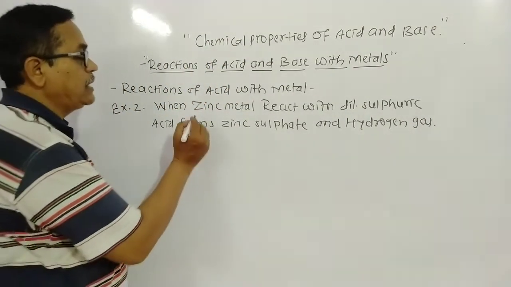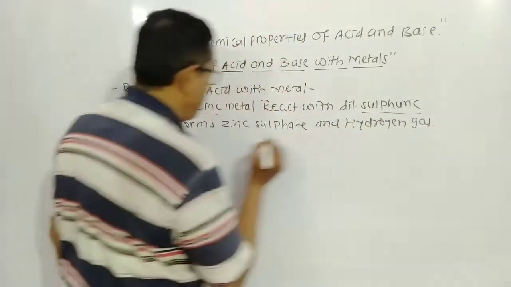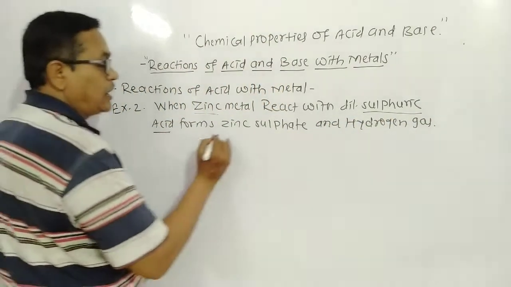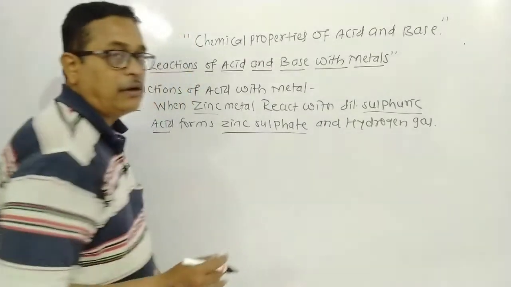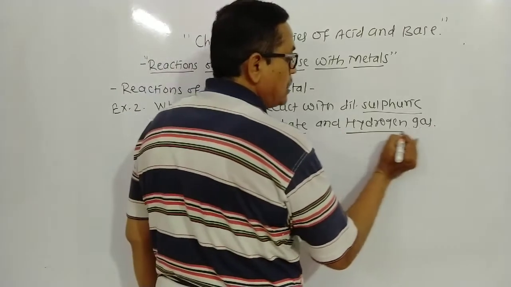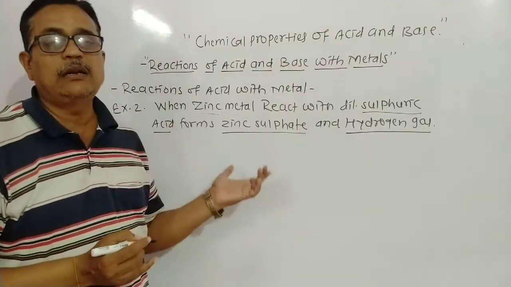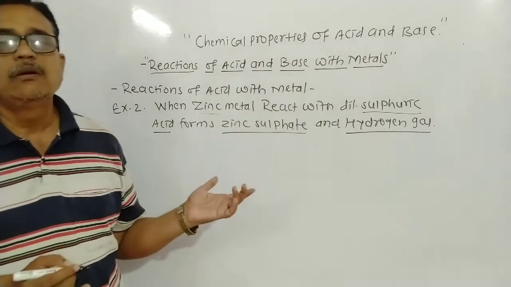Dear student, the metal is zinc, and the acid is sulfuric acid. The product is zinc sulfate, a metal sulfate, which is a salt, and hydrogen gas. What is the equation? How do we write the equation for this?